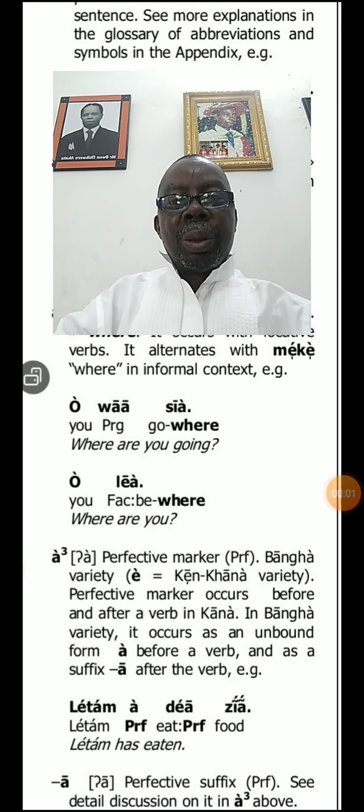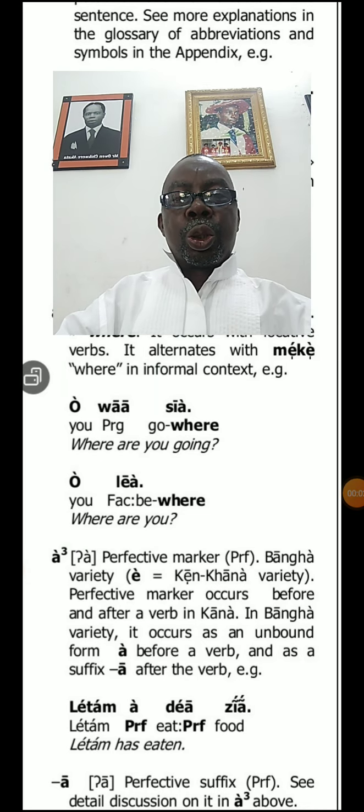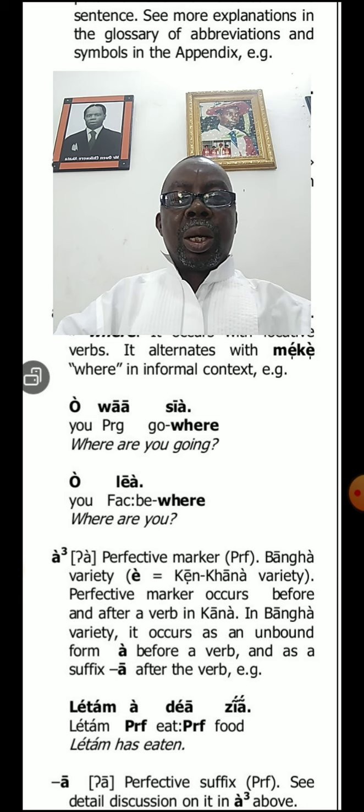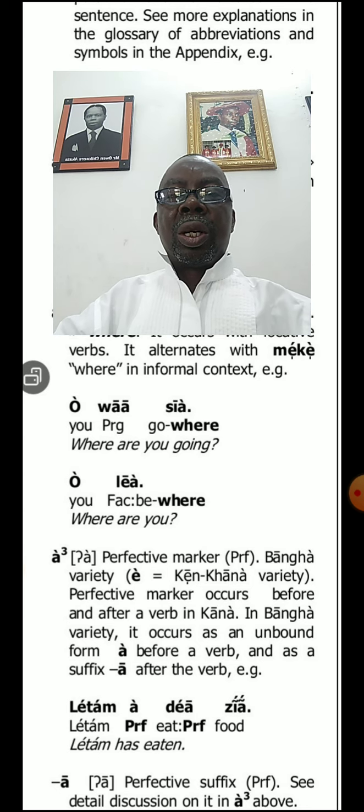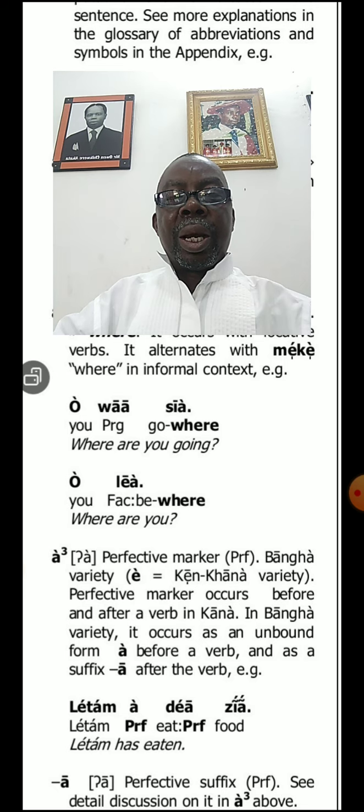Ladies and gentlemen, you are welcome back to the second phase of the discussion on the letter A in Kana. Kana is one of the languages spoken in Ogoni. Ogoni is a nationality in Rivers State. In Ogoni, we have 5 languages. They are Kana, Kokana, Te, Eneme, and Bangui.